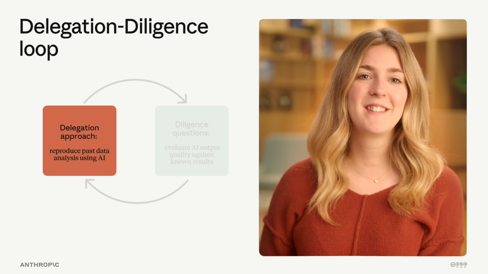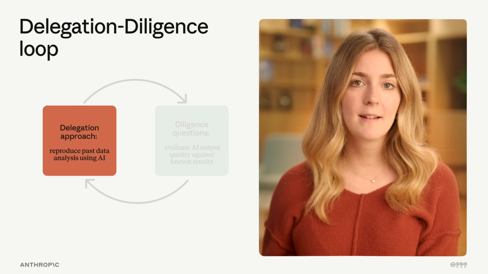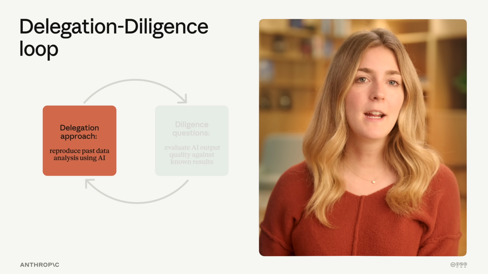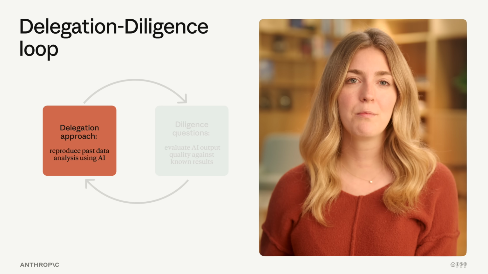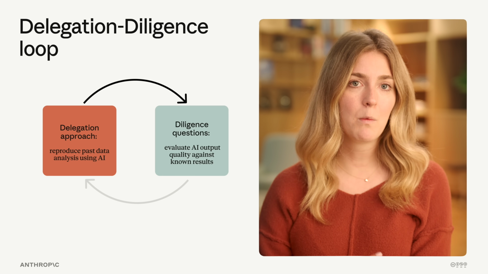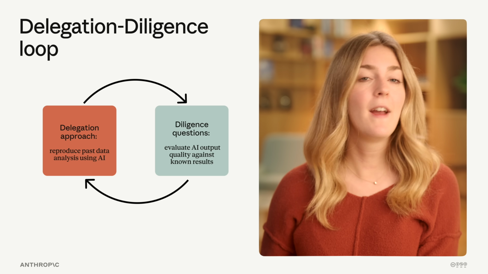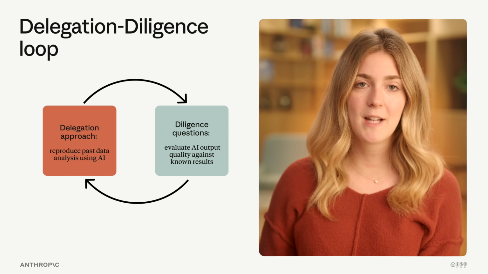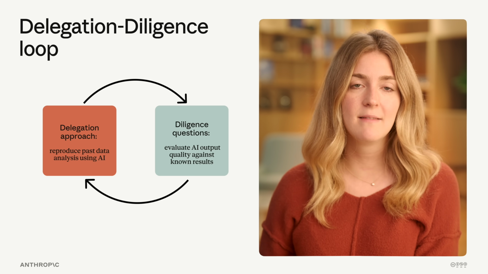The process starts with delegation. Here's how this works. First, identify a specific analytical task you do regularly that you want to delegate to AI. Find past data where you already completed the analysis, and then work with AI to reproduce what you did, evaluating what works and what doesn't. Refine your approach and test again. If AI can match your known results, you know how to use it and trust it for similar future tasks. And if not, you've learned that this task is something you shouldn't delegate.